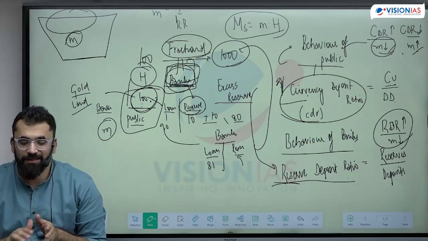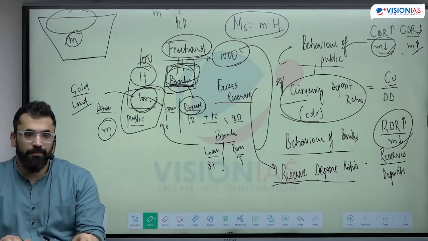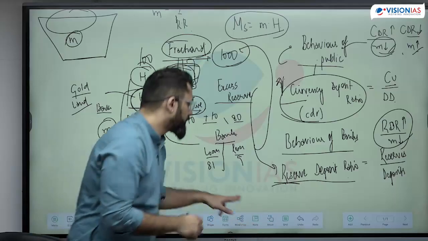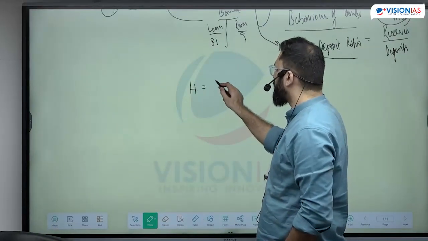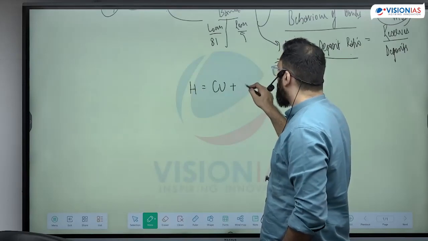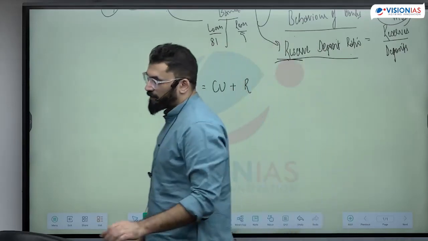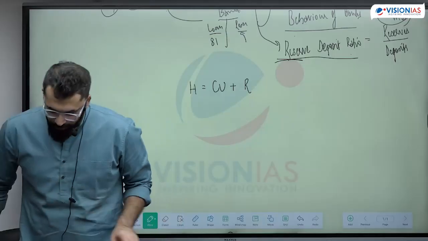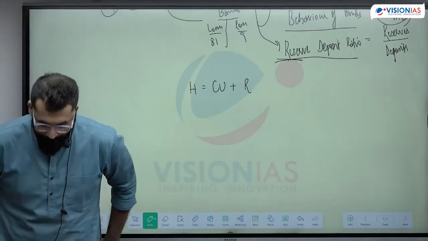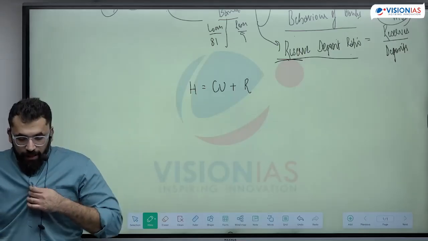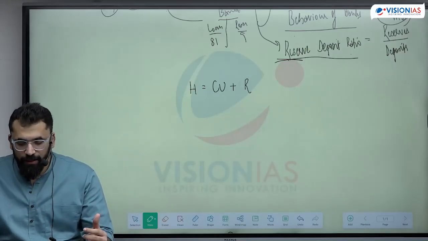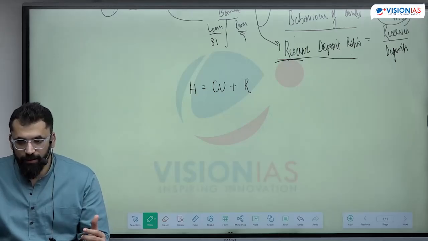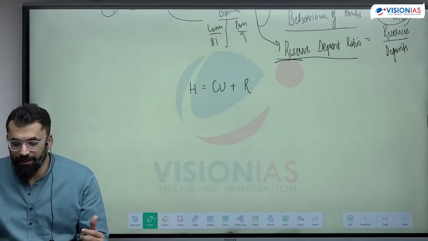A part of this is currency in circulation. And another part is held by the banks as reserves with the RBI.